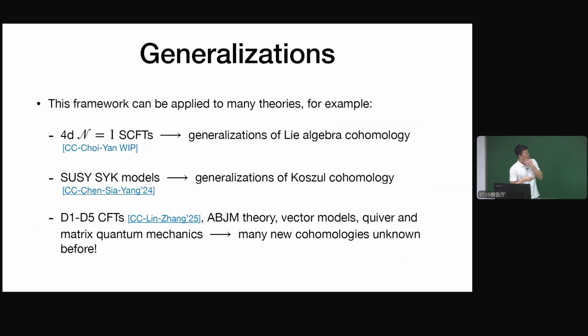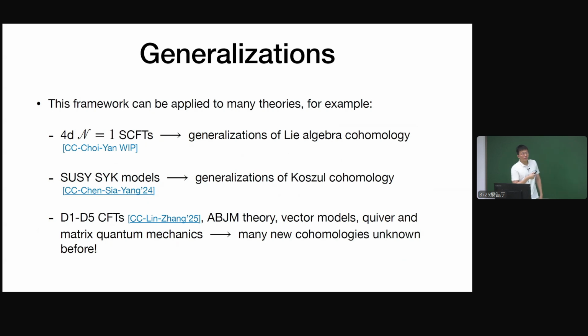For example, we can generalize 4D N equals 4 to 4D N equals 1 SCFTs. In these studies, the Q-cohomology gives us a generalization of the algebra cohomology. We can also consider the supersymmetric SYK model, where the Q-cohomologies are a generalization of the causal cohomology. We can also consider other theories, for example the D1-D5 CFT, ABJM theory, vector models, or quiver or matrix quantum mechanics. These theories will give us many new cohomologies, and most of them were unknown before.